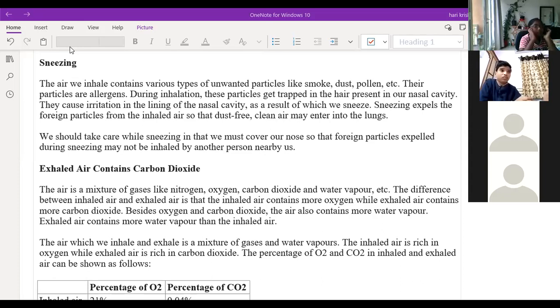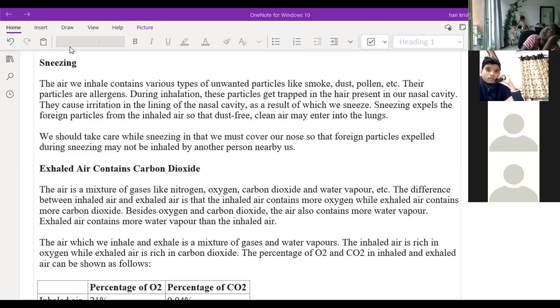Sneezing is nothing but this: whatever air we inhale, the air is not completely pure. It will contain small particles inside it, like dust particles or any other particulate matter that we cannot see with our naked eye. So when you are inhaling the air, the nose has two nostrils. Inside the nostrils,